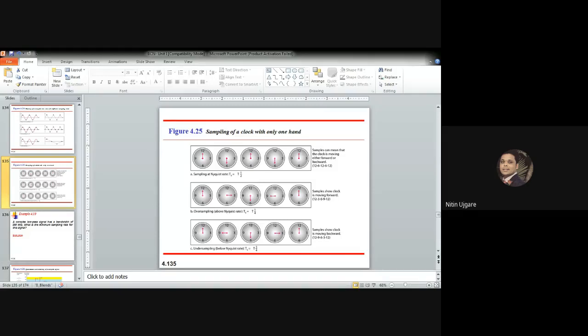So although the clock is actually moving forward in the third case, we get a feel that the clock is moving backward, and the receiver thinks that the clock is moving backward.